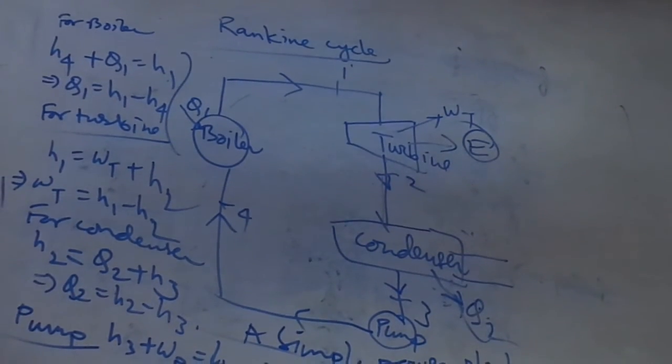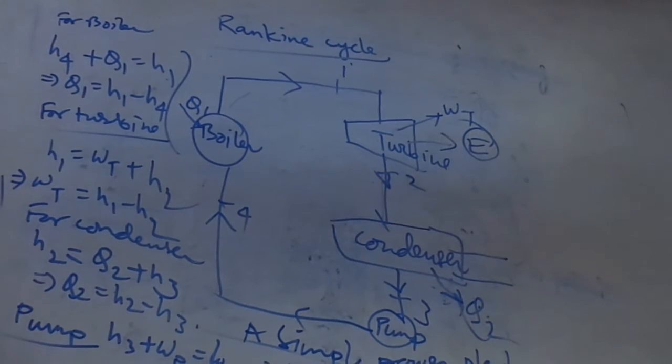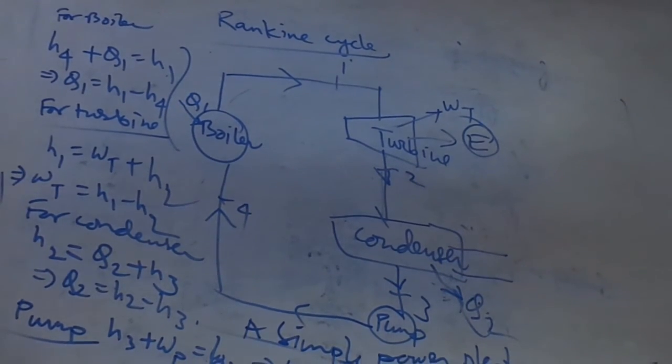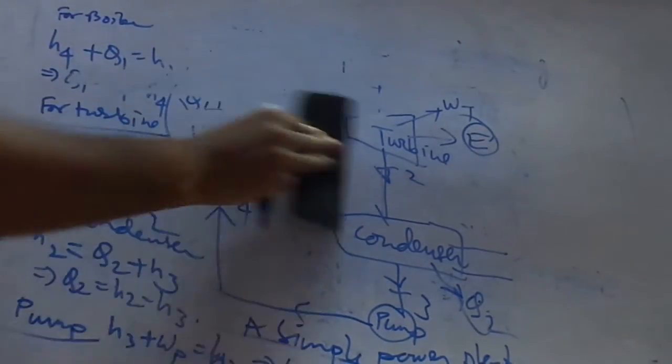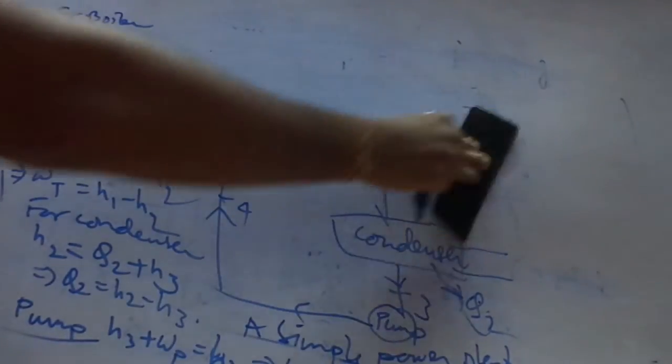Now, how to calculate the efficiency of the Rankine cycle? This is very vital. Efficiency eta equal to W net by Q1.